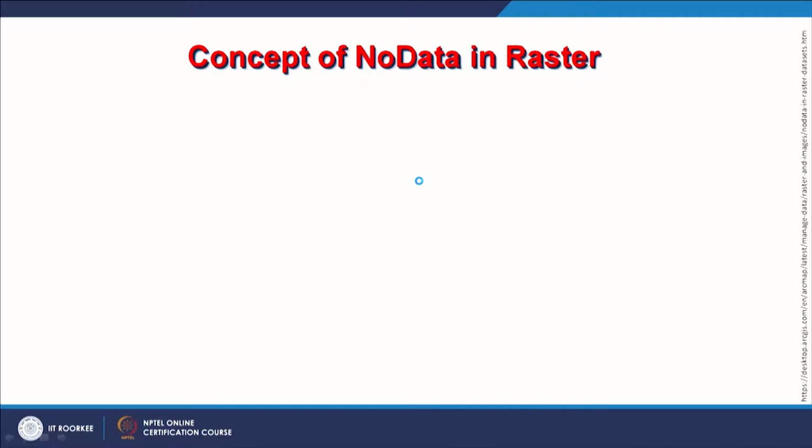So initially when we started using GIS, it was mainly focused on vector data handling and analysis. Later on we got the capabilities in GIS to handle raster data, but then a problem came: how to keep information about the outside of my area of interest.